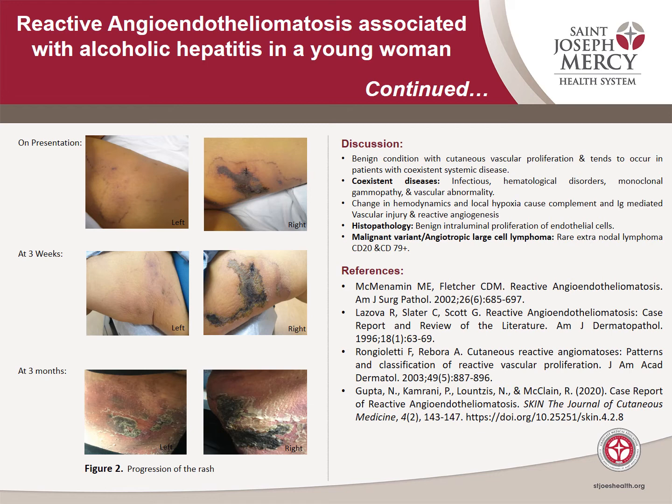The take-home point for internists is to realize the rare occurrence of angioendotheliomatosis in association with systemic diseases and to consider biopsy to confirm the diagnosis, to avoid repeated admissions, recalcitrant cellulitis, repeated debridement, and antibiotic overuse. This condition requires treatment of underlying systemic diseases, antibiotics in the presence of infection, and corticosteroids. Thank you.